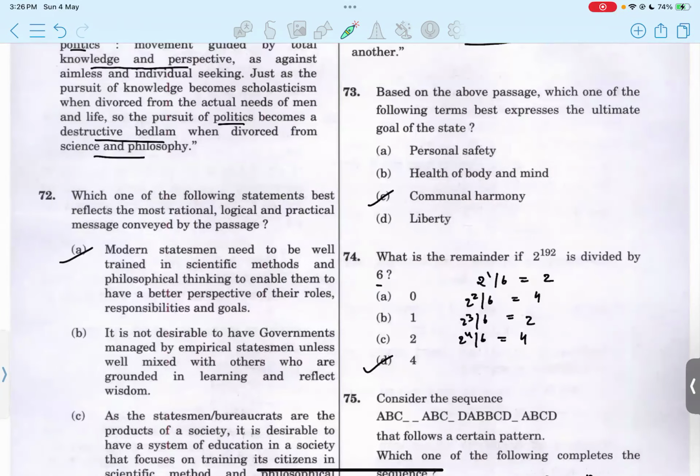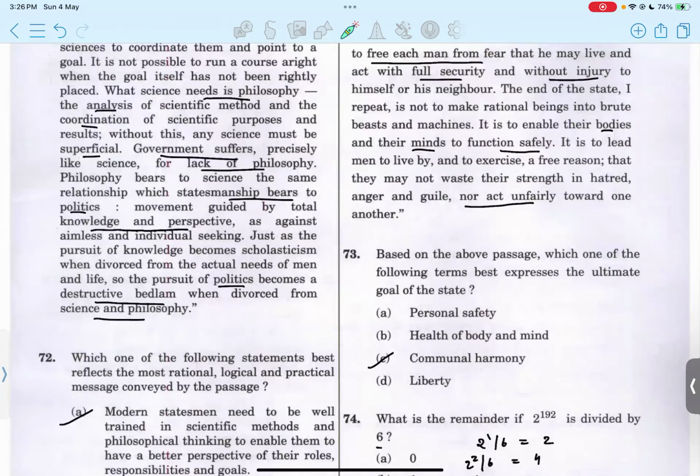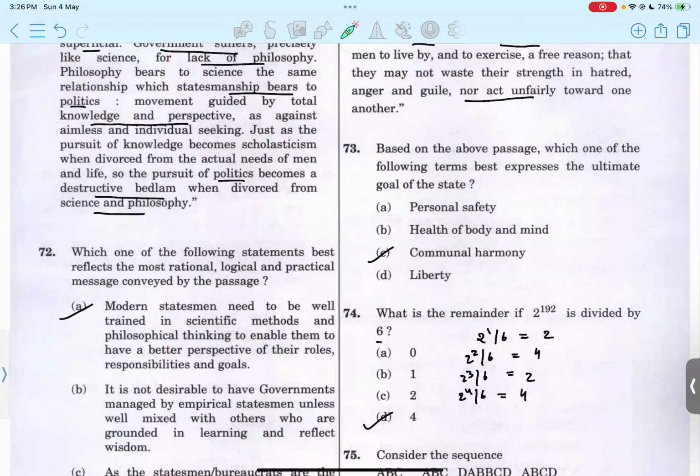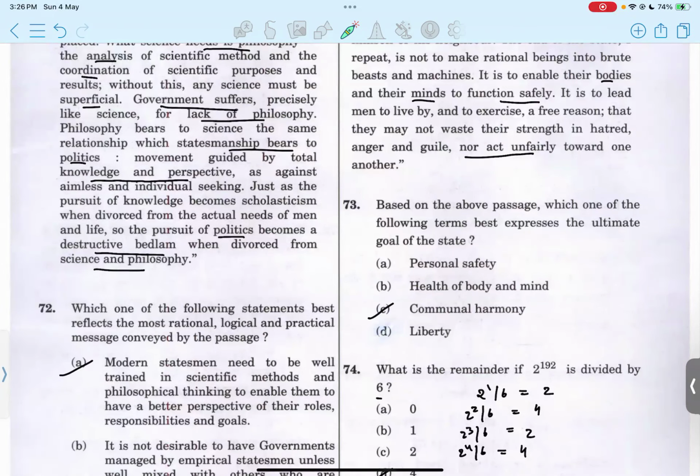Okay. Passage 3. In 73, it is asking us, based on the above passage, which of the following terms best expresses the ultimate goal of the state? Be communal harmony. Option D.